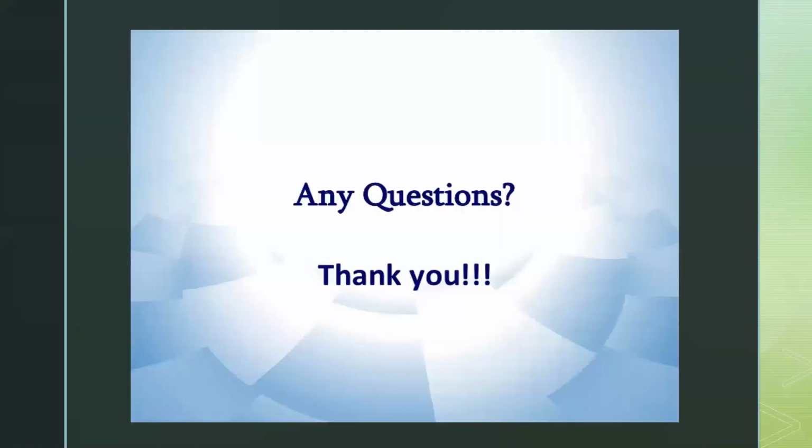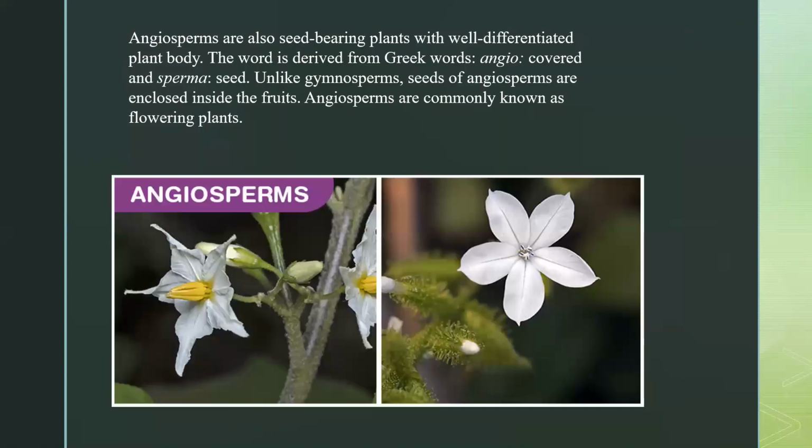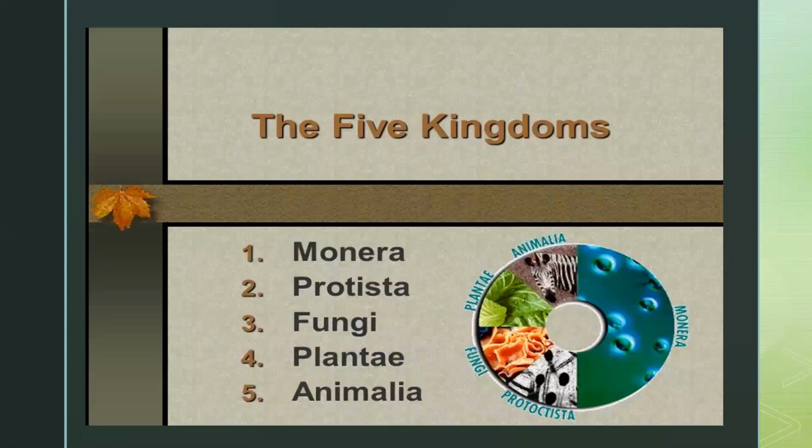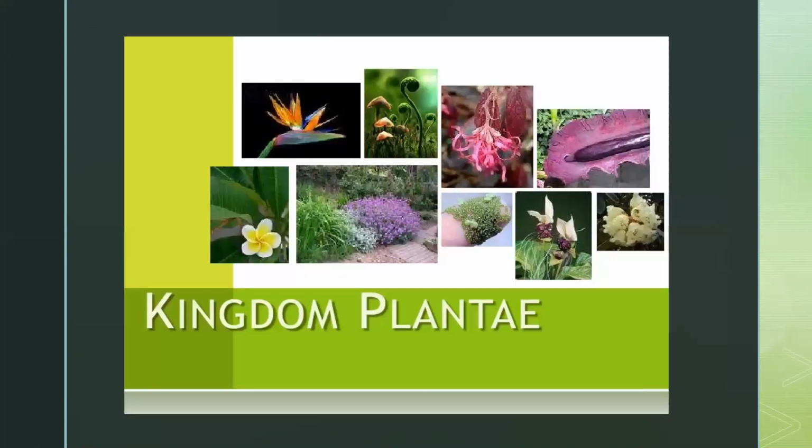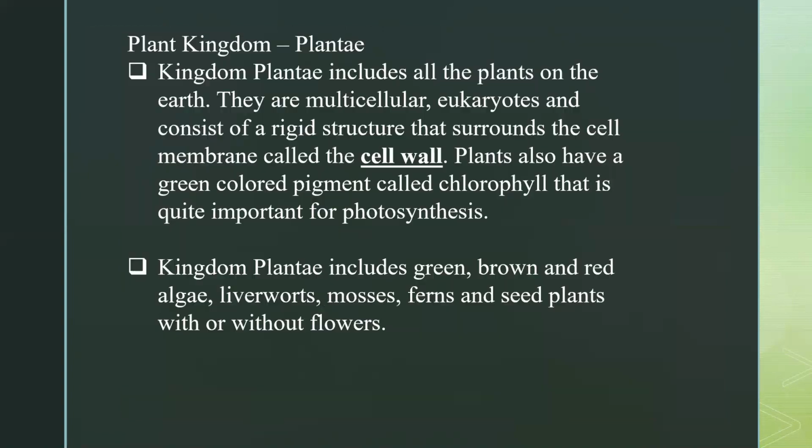So just a quick recap. Let's go back to our kingdom. We are doing the 5 kingdom system of classification: kingdom Monera, kingdom Protista, kingdom Fungi, Plantae, and Animalia. First we have kingdom Plantae. The introduction: they are multicellular eukaryotic organisms with a proper cell membrane. Outside the cell membrane we have another thing, which is called the cell wall, and the presence of a green pigment which is called chlorophyll.